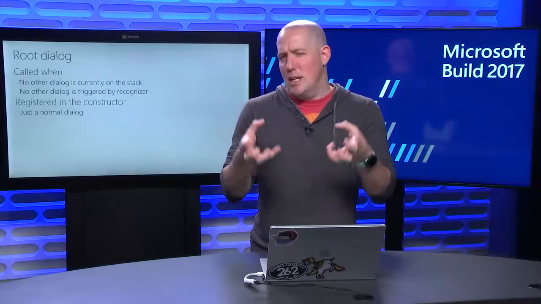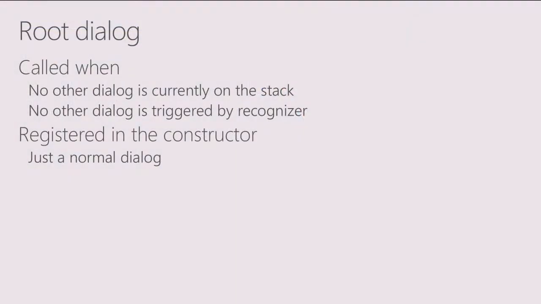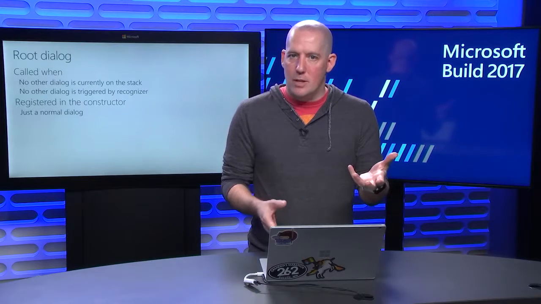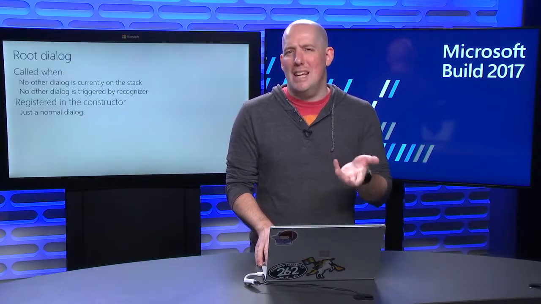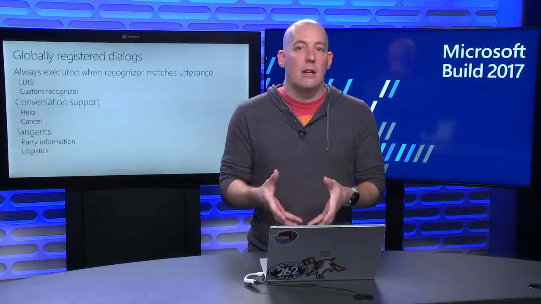Now, there's actually 2 main types of dialogues with a bot. The first type is a root dialogue, and there's only ever one root dialogue on a bot. This is going to be called when there's no other dialogue on the stack, meaning that we have no ongoing conversation. And when the message was sent in, the bot took a look at the message and couldn't figure out any other dialogue that could handle that message. You'll also notice that the dialog is going to be registered inside of the constructor in code.